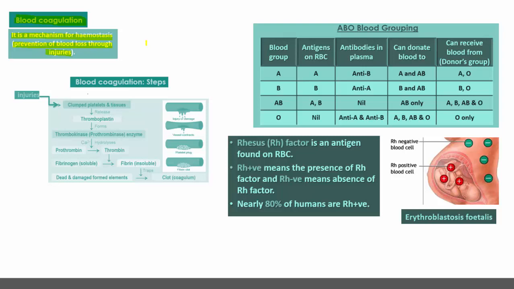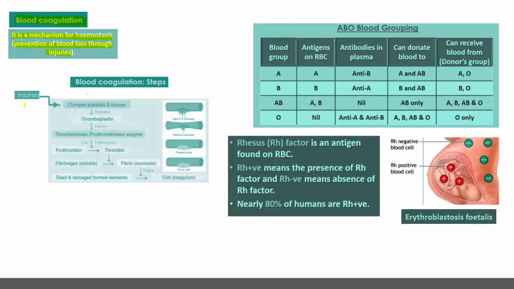Whenever body parts or the blood vessels are injured, whatever mechanisms occur in the body to prevent the blood loss are collectively known as hemostasis, and with reference to prevention of blood loss through injuries, that is nothing but blood coagulation.